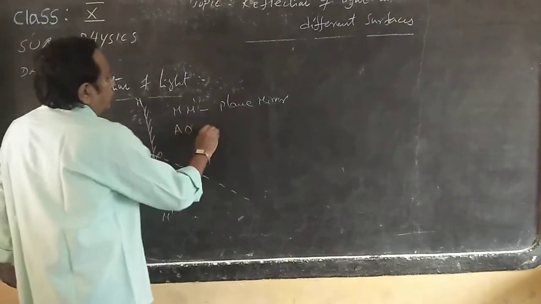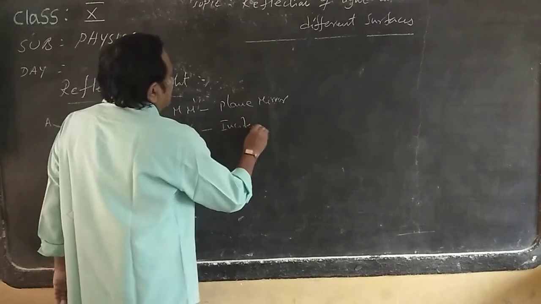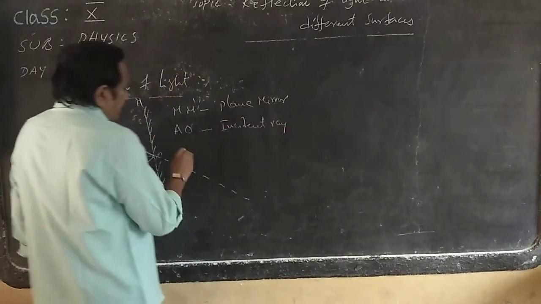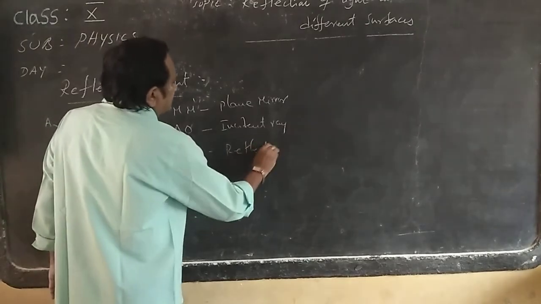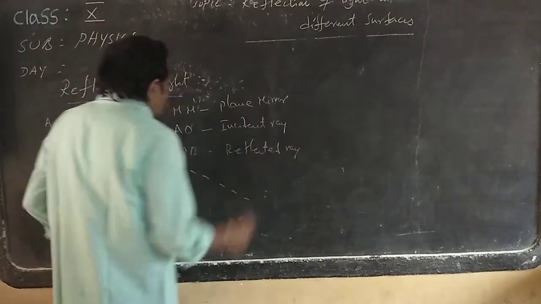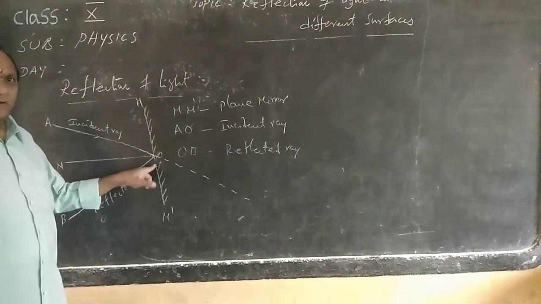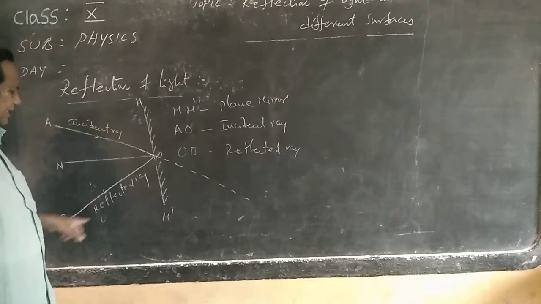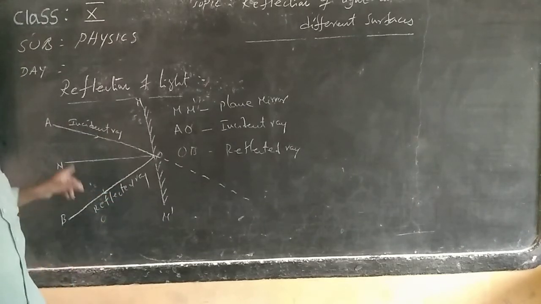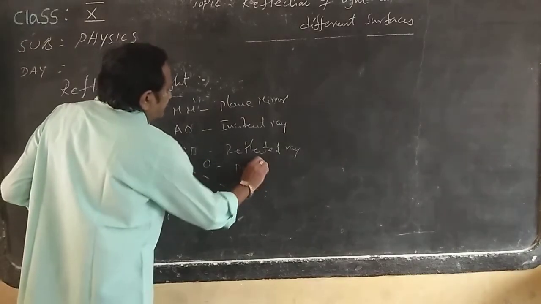AO is said to be the incident ray, and OB is said to be the reflected ray. Reflected ray means bounce back. When the incident ray touches this plane surface, it bounces back and comes back again. Such a ray we call a reflected ray. This is a very important property of light. And O is the point of incidence.